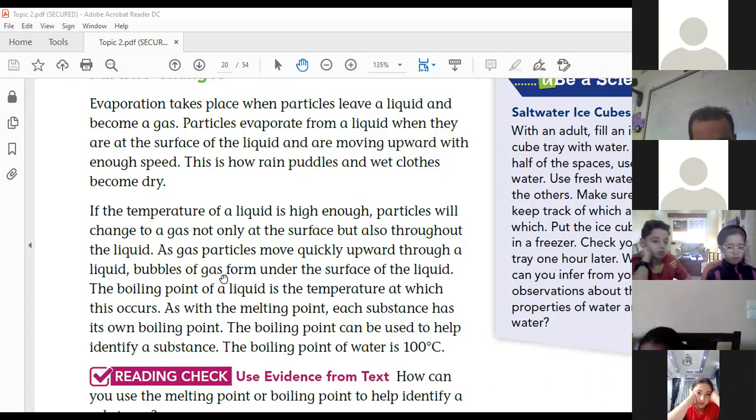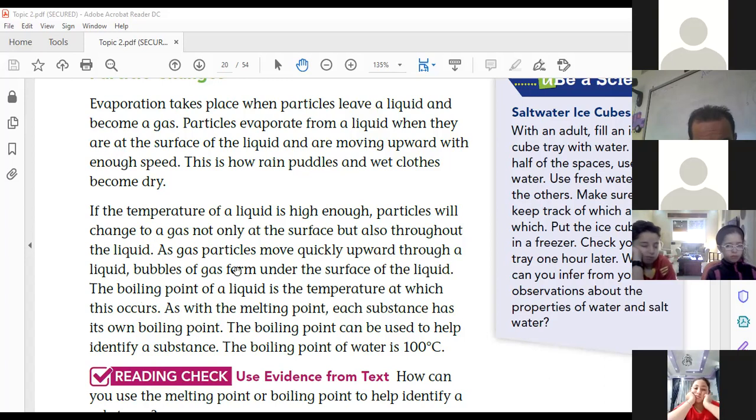Boiling point happens when the whole liquid, or all the particles of the liquid, start to go to gas. As with melting point, each substance has its own boiling point. For water, it is 100 degrees Celsius, and we can use this property of matter to identify it. We can use the boiling point to identify the type.